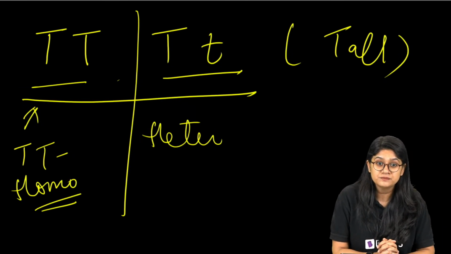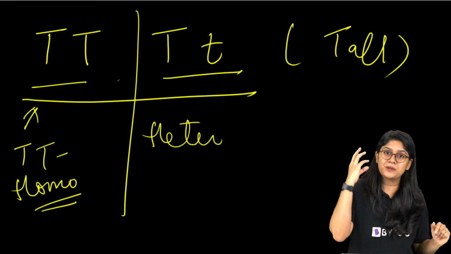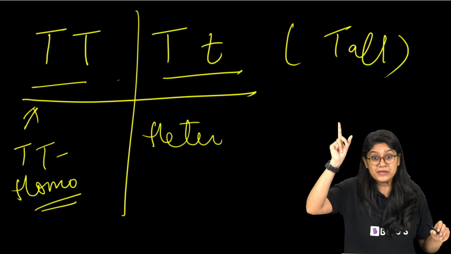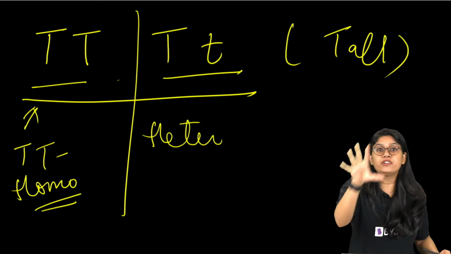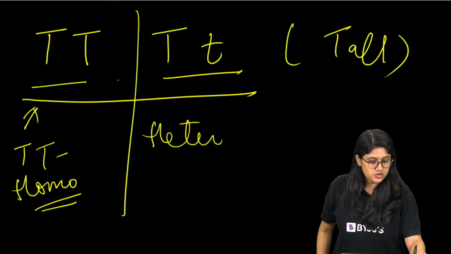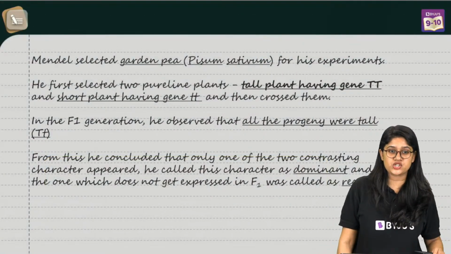Are we clear? Those who did not understand, are you clear? What are genotypic ratio and phenotypic ratio? Genotypic ratio is the ratio that tells you what the actual genetic makeup is, capital T or capital T and small t. Phenotypic ratio actually helps us to understand the physical features that we quickly see. Awesome. So we're done with this, everyone, and this is how you can write your answer in the examination.